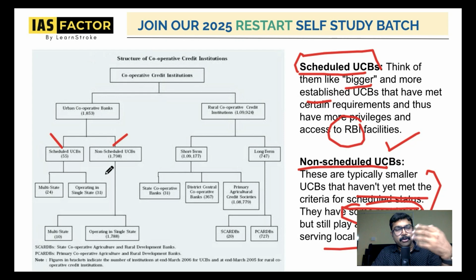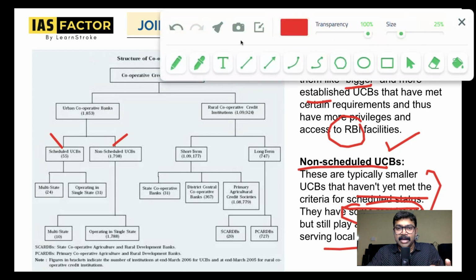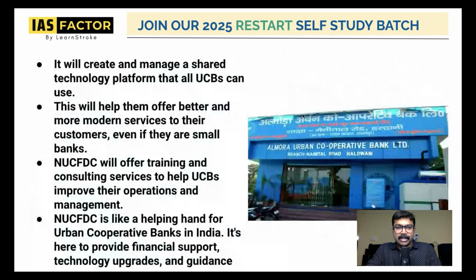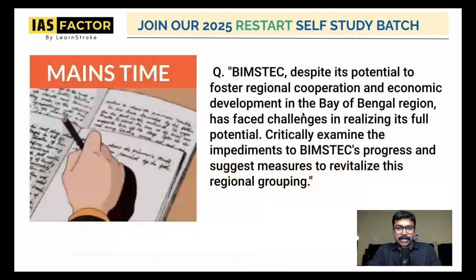Multi-state means you can operate in different states, and single state. So this is, in short, an idea about the urban cooperative banks. I wanted to give a concept of urban cooperative banks. And now let's understand the important topics in a quick jiffy.